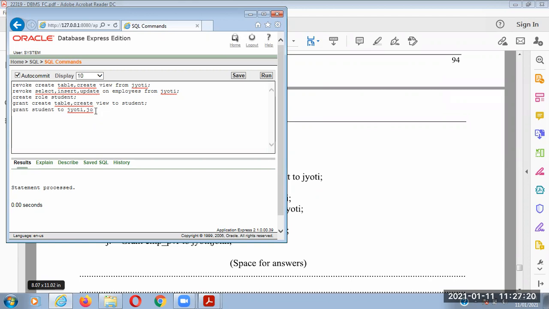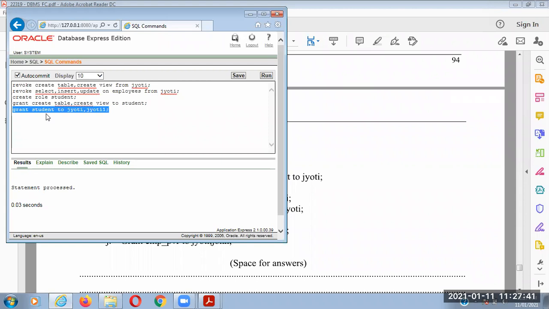Okay, Jyoti1 is also a user. Now these users are becoming student type. If I run this, the statement is processed, which means now Jyoti and Jyoti1, these users, are in the role of student.